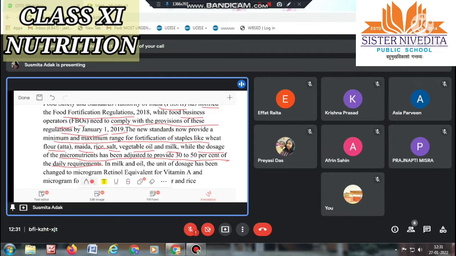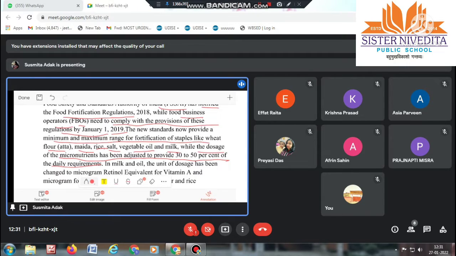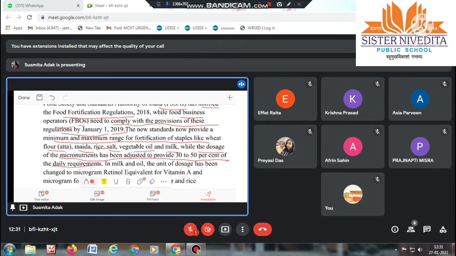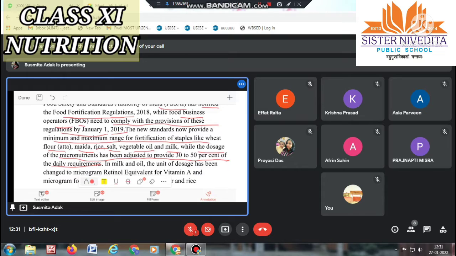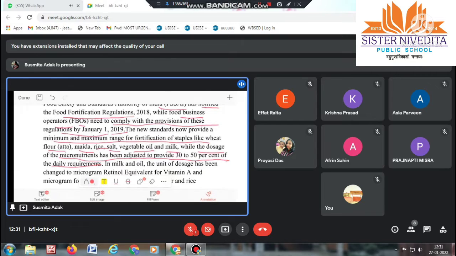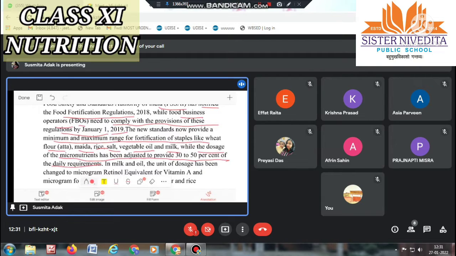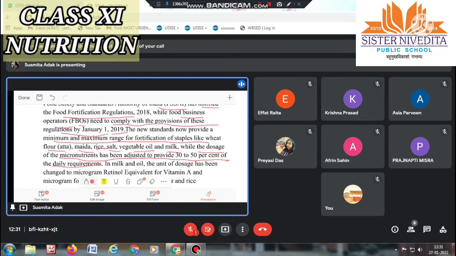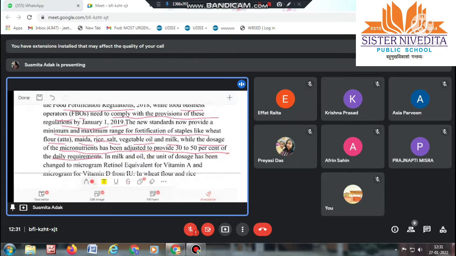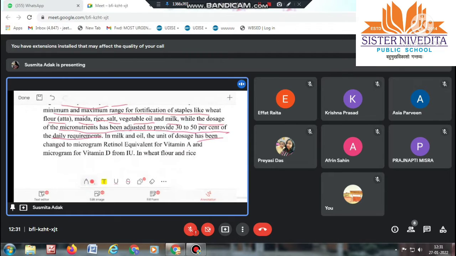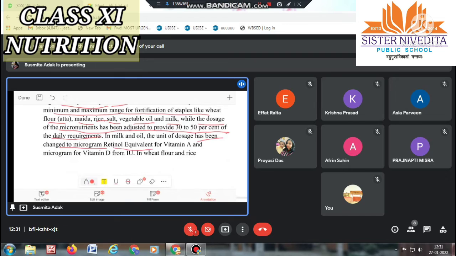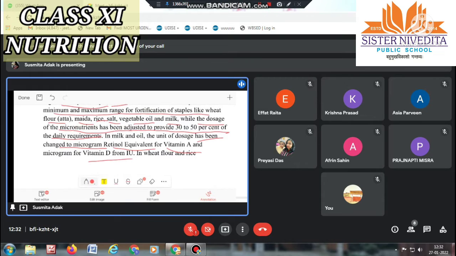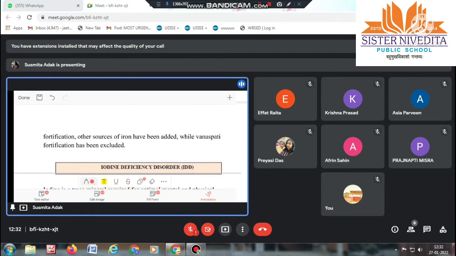So the proper amount of fats, carbohydrate, protein, whatever is needed according to the requirement, this type of food is being produced now, like atta, maida. Inside that all the fortification is being done now. In milk and oil, the unit of dosage has been changed to microgram retinol equivalent for vitamin A and microgram for vitamin D from IU in wheat flour and rice fortification.